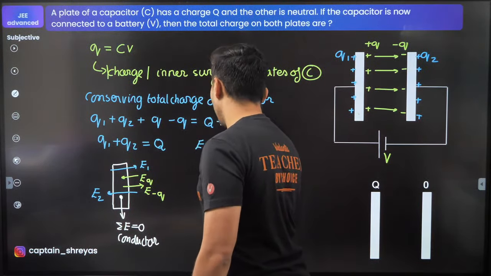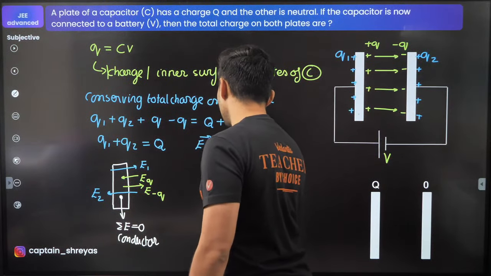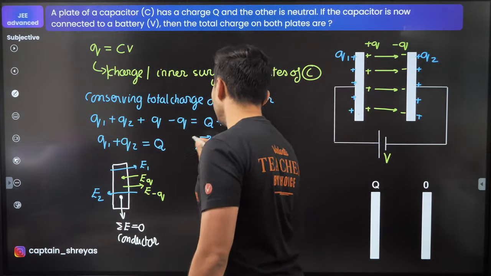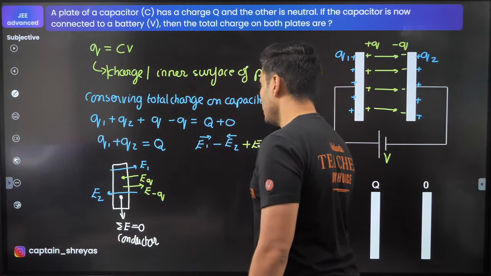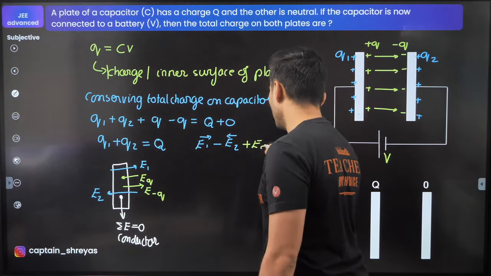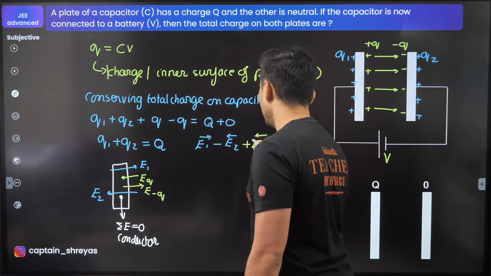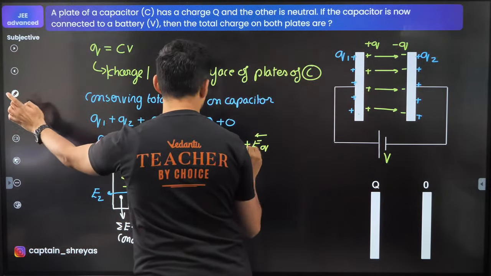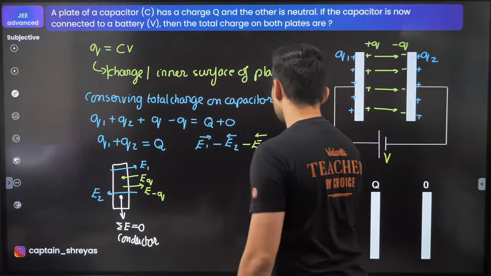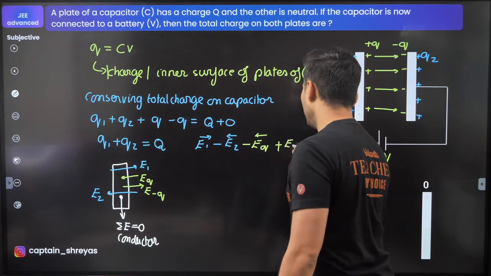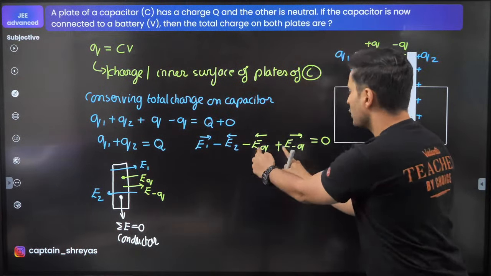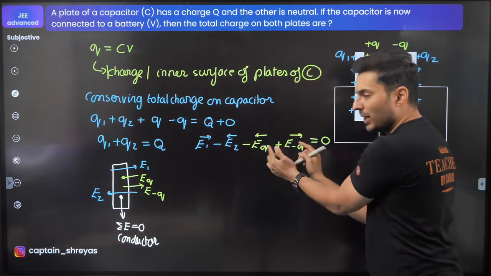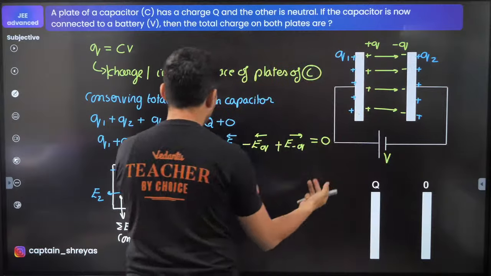E1 is towards the right side, minus E2 is towards the left side. Then you also have the electric field due to Q towards the left side. So I think I should put a minus sign over here. Yes, minus, and plus the electric field due to minus Q towards the right side. Their entire sum is 0. These two fields will anyways cancel. Q and Q will cancel, and their entire sum is 0.